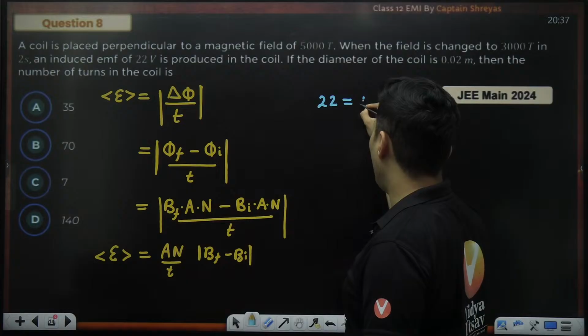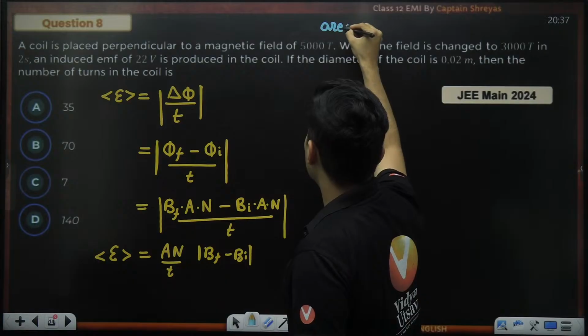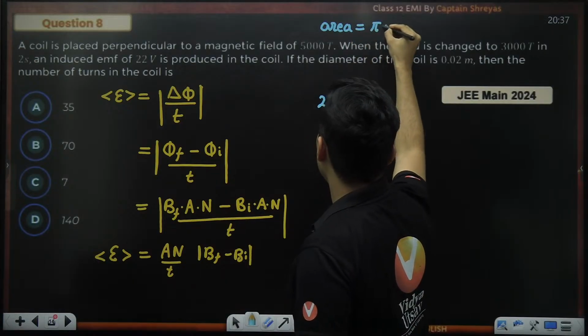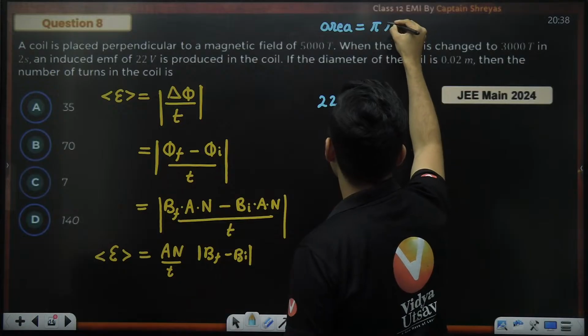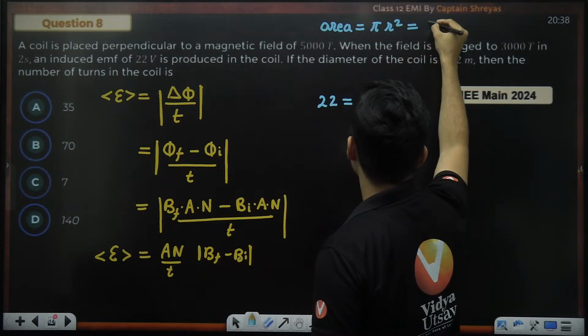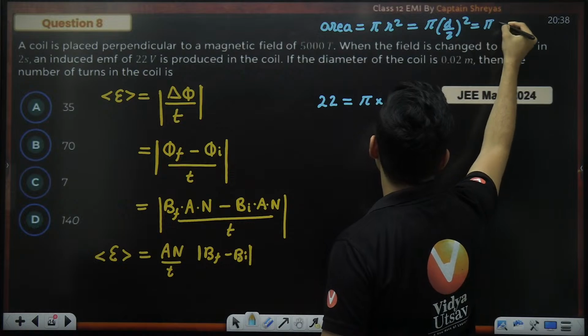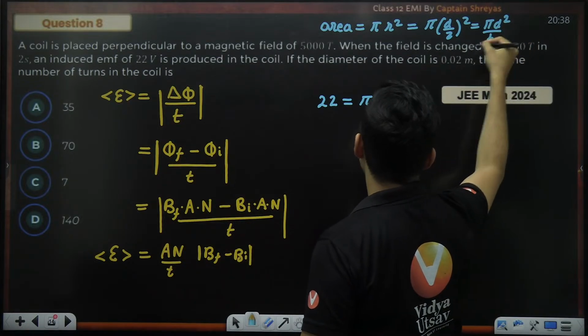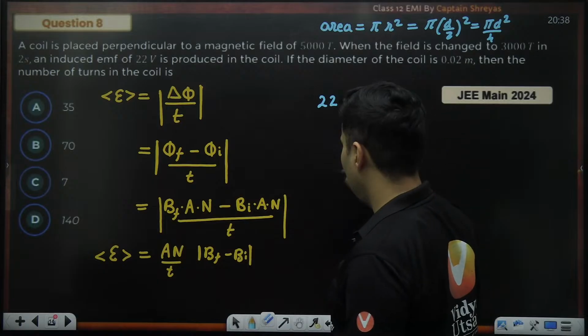Area is pi d square by 2, right? Area of a circle is pi d square by... how does it become d square by 4 actually? Pi r square is the formula. Radius is diameter by 2. So this will become pi d square by 4 actually. Pi d square by 4. So what is the value of pi?